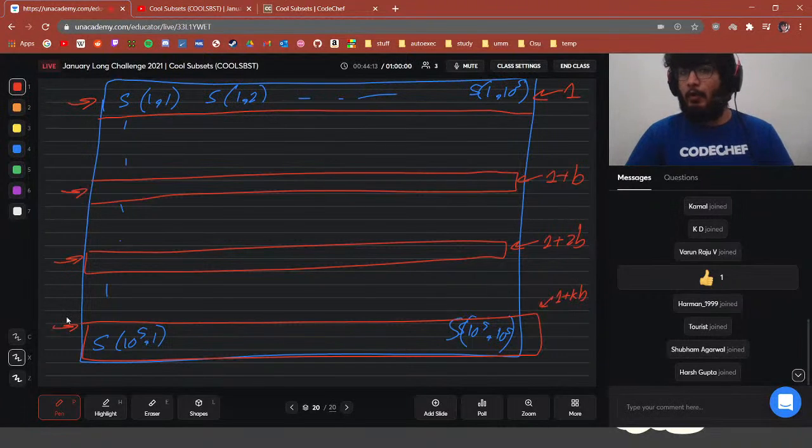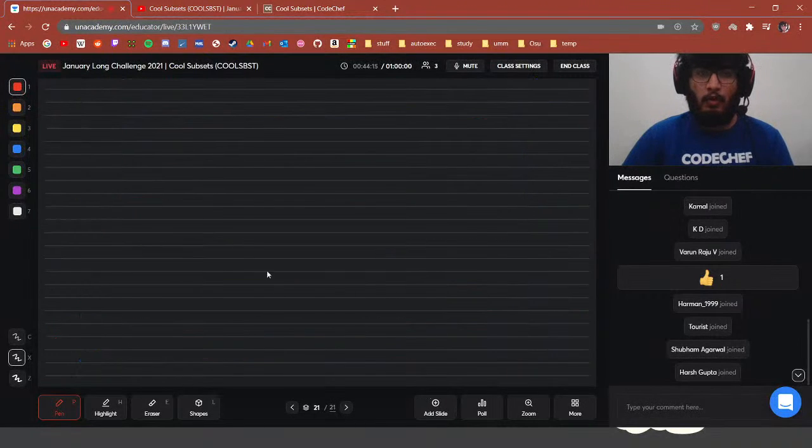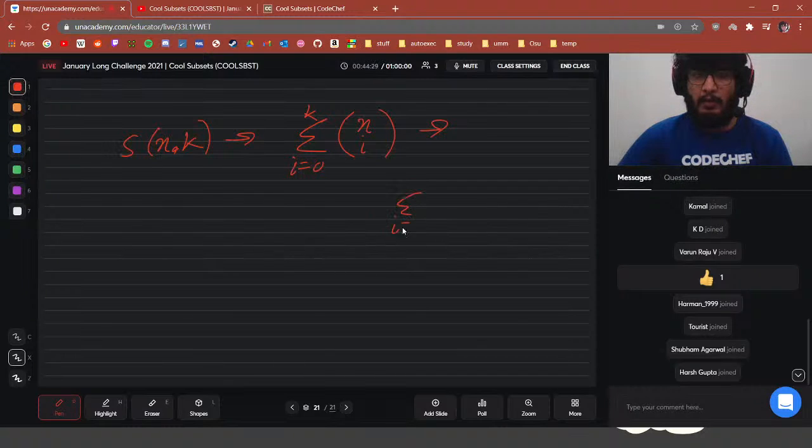And we can compute these rows very efficiently because we know that S(n, k) is the summation of i equal to 0 to k of n choose i. This is just equal to the summation of i equal to 0 to k minus 1 of n choose i, plus n choose k.